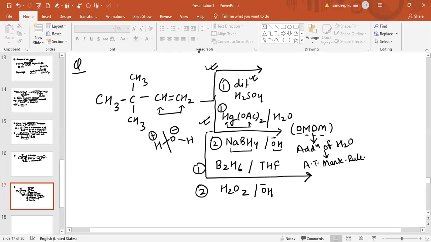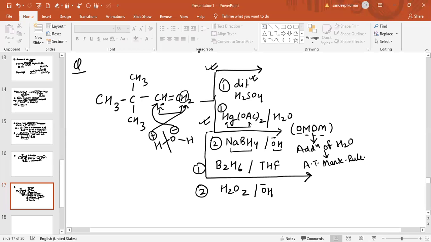So this H positive ion will go to that carbon atom having more hydrogen atoms. This carbon atom has two hydrogen atoms. Now the negative part, according to Markovnikov, will go to that carbon atom having fewer hydrogen atoms, which has only one hydrogen atom.